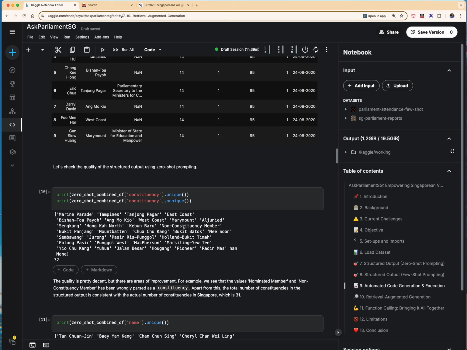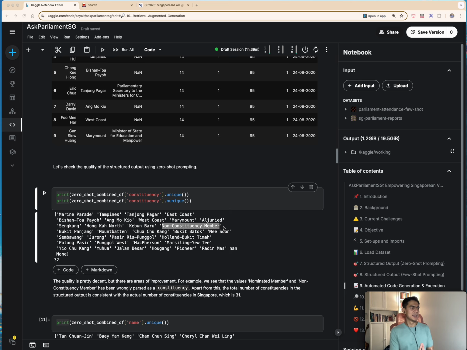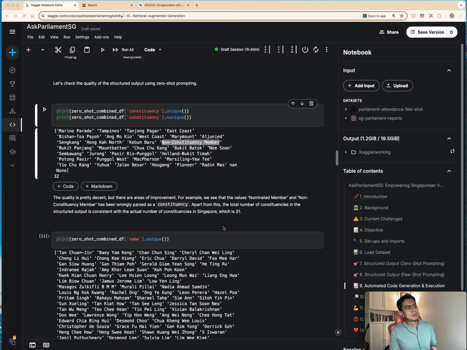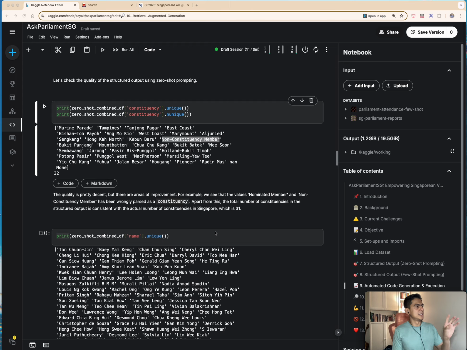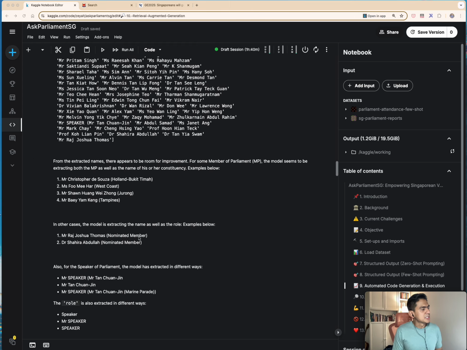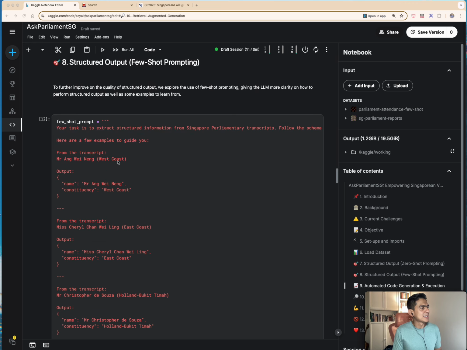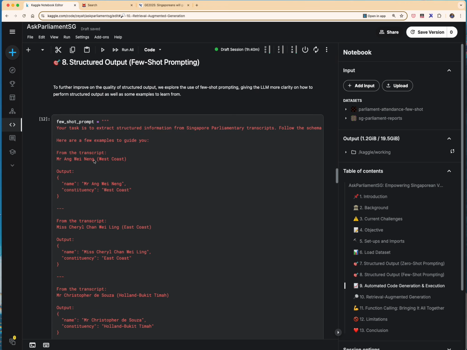So, for example, it pulls out things like non-constituency member as a constituency name. In actual fact, it is not a constituency name. There were previous iterations when I was iterating on this, where I also discovered that when it parsed out the name of the MP, sometimes it neglects parsing out the constituency name. So it parses out this as the entire string, when in actual fact it should parse out this as the name, and this one should be the constituency name.